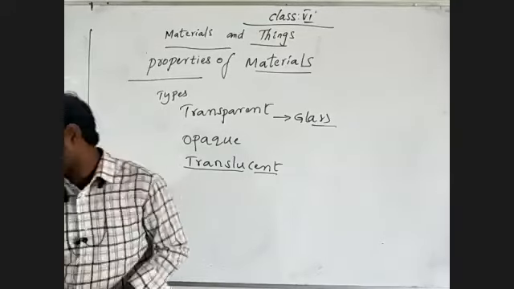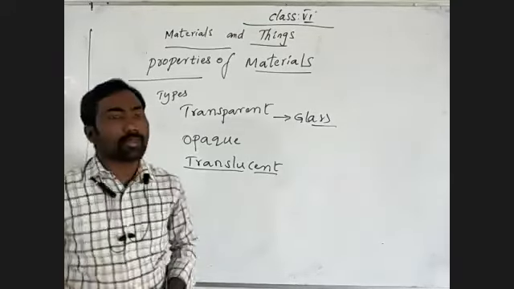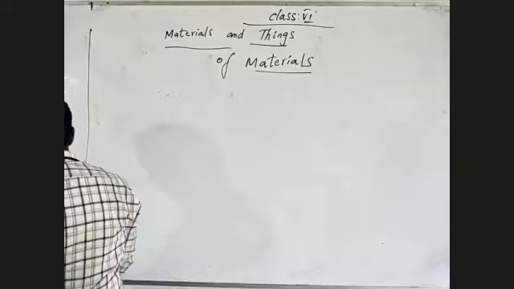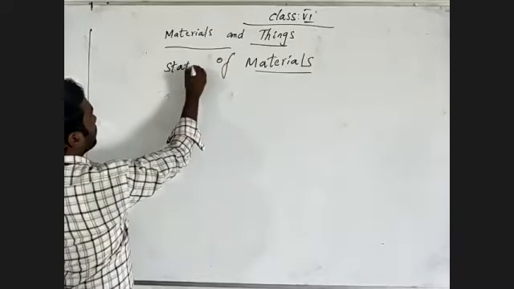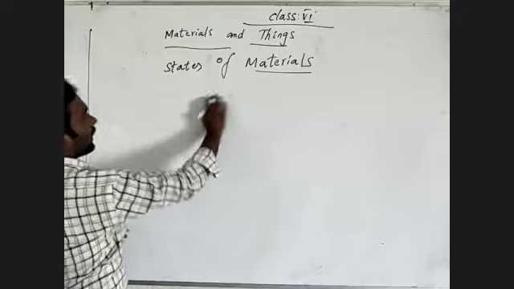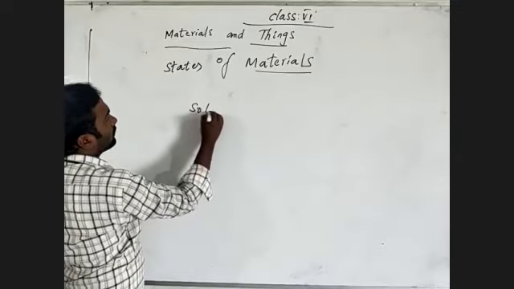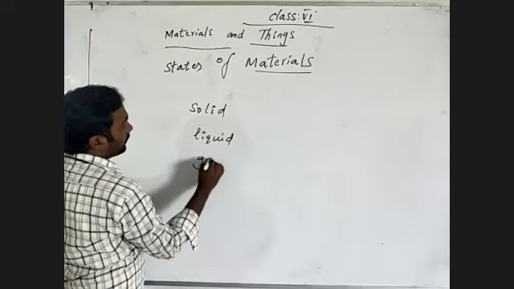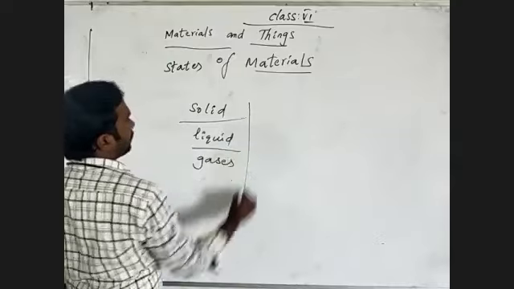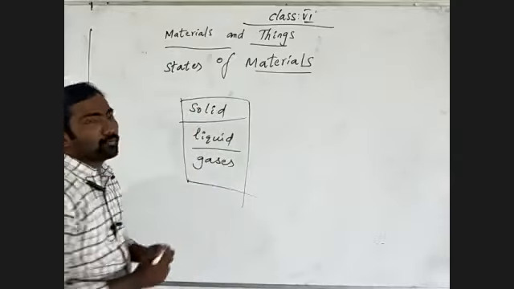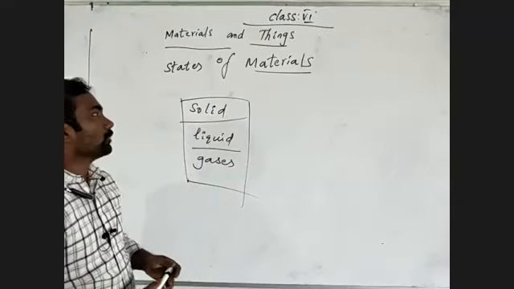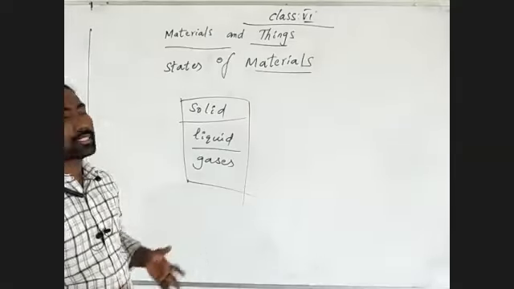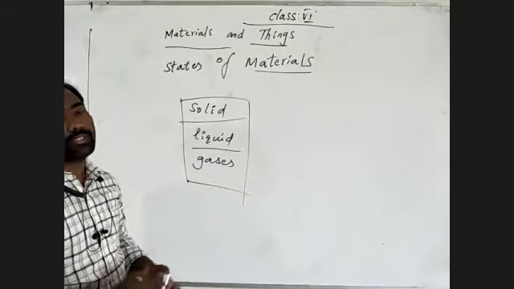Then in the next class we'll discuss states of materials. What are the states? We have three types of states of materials: the solid state, the liquid state, and the gaseous state. Three states we have to discuss. So again, next class we may discuss states of material with different examples.